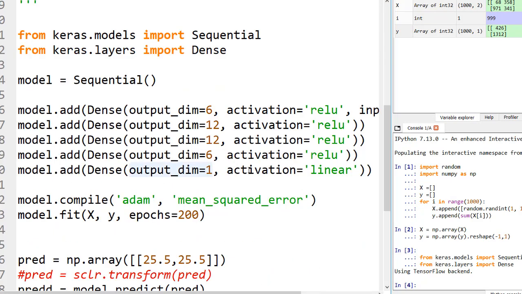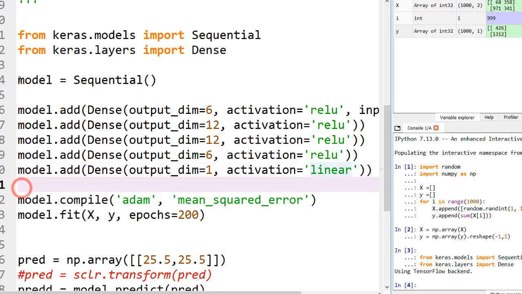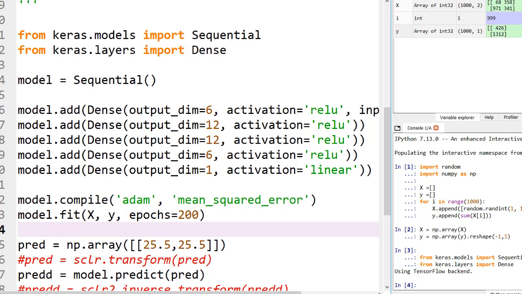And we have used activation equal to linear because this is a linear regression problem. This is a regression problem. If you use sigmoid or ReLU over here, then this will not work. You can experiment with this. I have experimented with all these values and I got these parameters working really well.